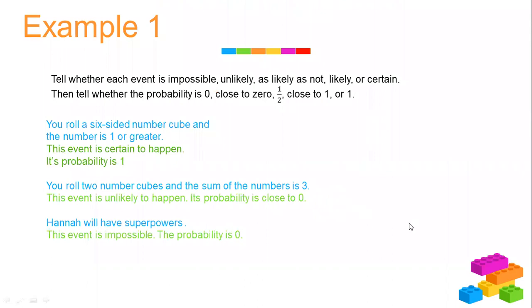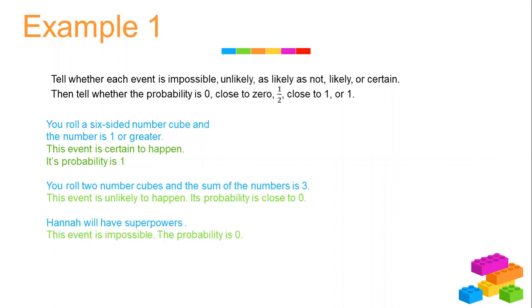Example 1. Tell whether each event is impossible, unlikely, as likely as not, likely, or certain, and whether the probability is 0, close to 0, half, close to 1, or 1. Six-sided number cube, and the number is 1 or greater.